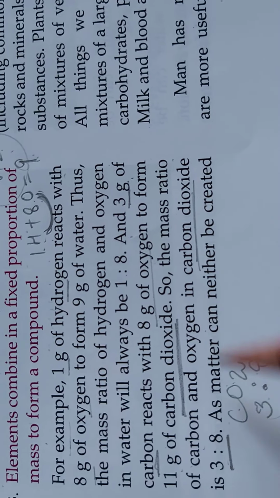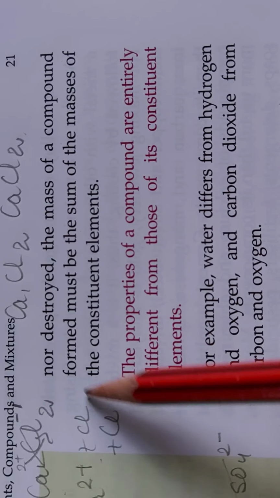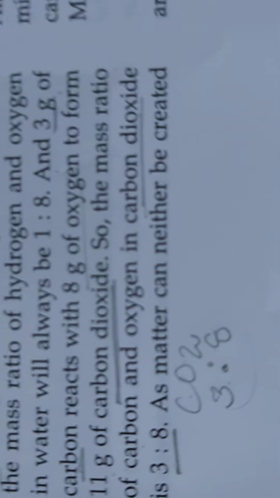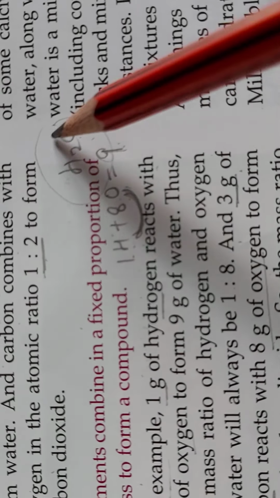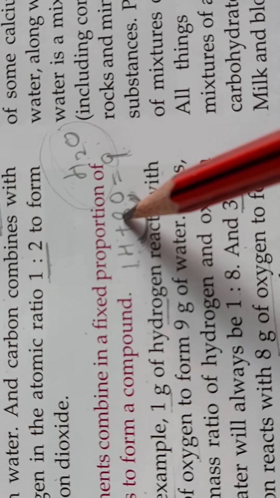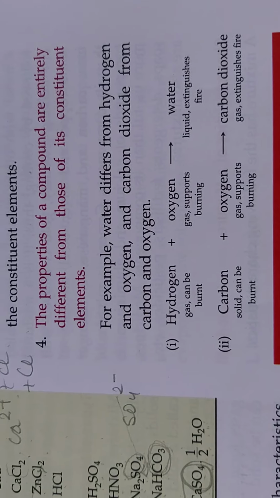And the last line is very important: as matter can neither be created nor destroyed, the mass of a compound formed must be the sum of the masses of the constituent elements. Meaning you cannot create it and you also cannot destroy it. So if you are talking about the mass of carbon dioxide, then we have to add these 3 and 8, 11 will be there. If we have to find the mass of water, then we will add the ratio. 1:8 was there, so 1 and 8, 9 gram will be there.